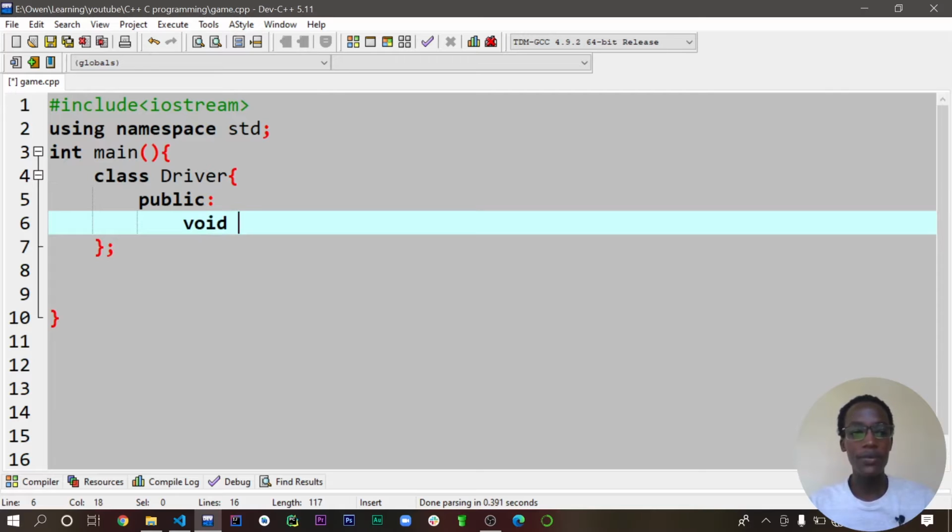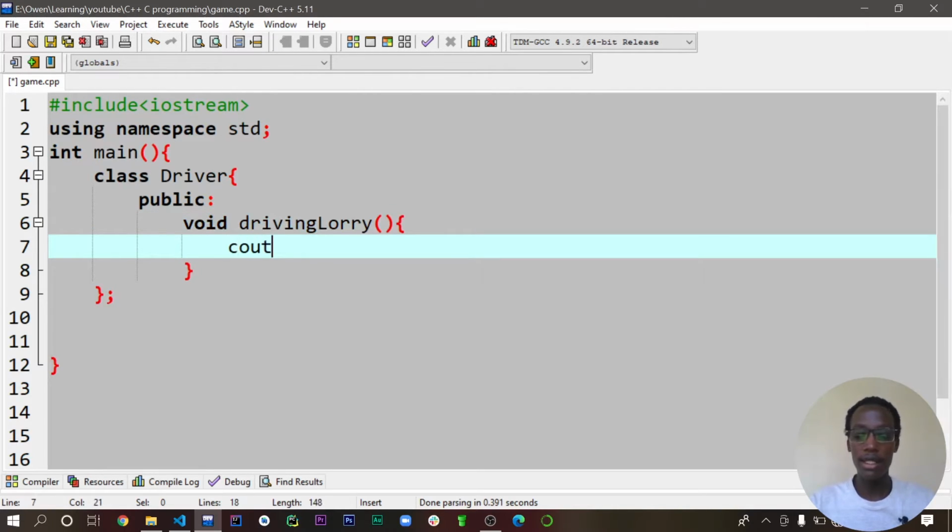Let's just create a simple function, void driving lorry. This means that our driver is now able to drive a lorry. So we are going to print something here, like "I drive a lorry."